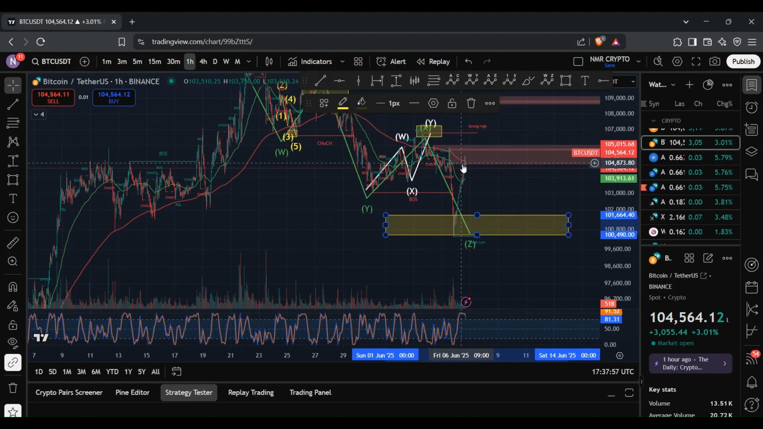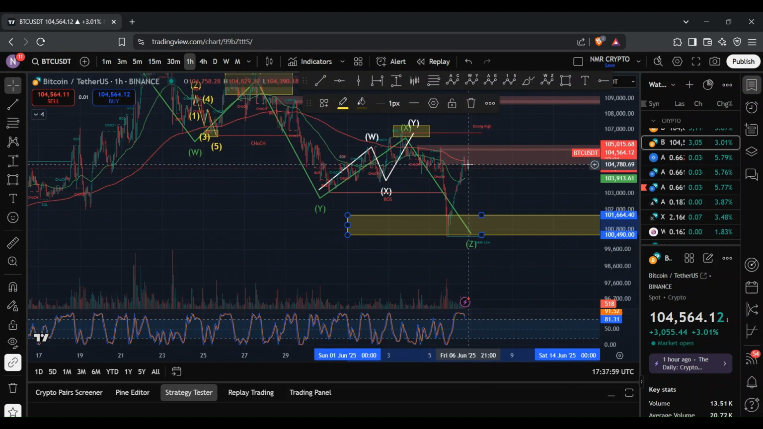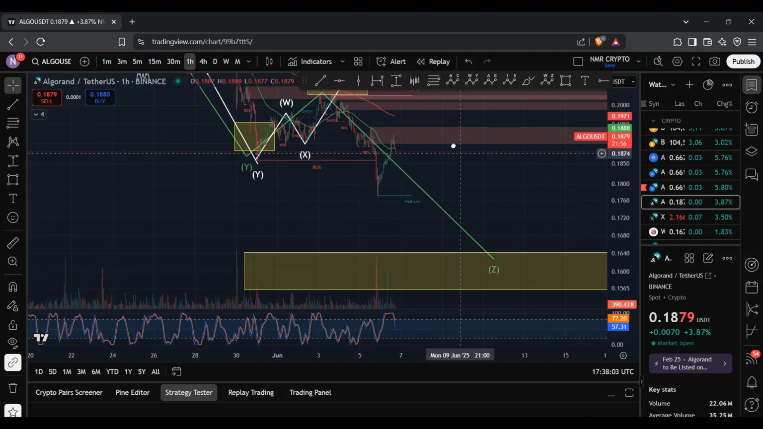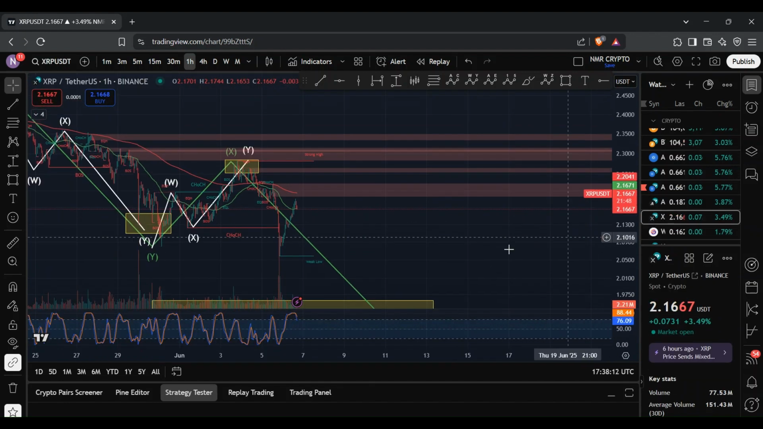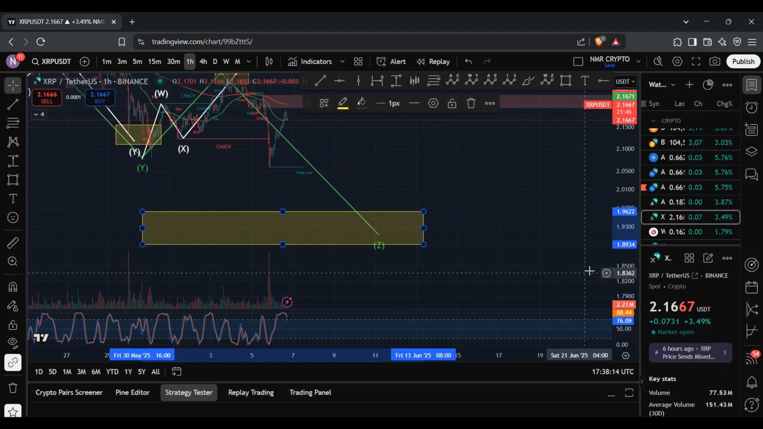And since then, we saw a pump to the upside where we then retested the 200 DMA. And the same can be said on the Algorand chart that I'm tracking, where I'm looking for Algorand to reach this region between 15 to 16 cents. And same can be said for XRP, where I'm looking for XRP to reach this region between $1.90 to $1.96.